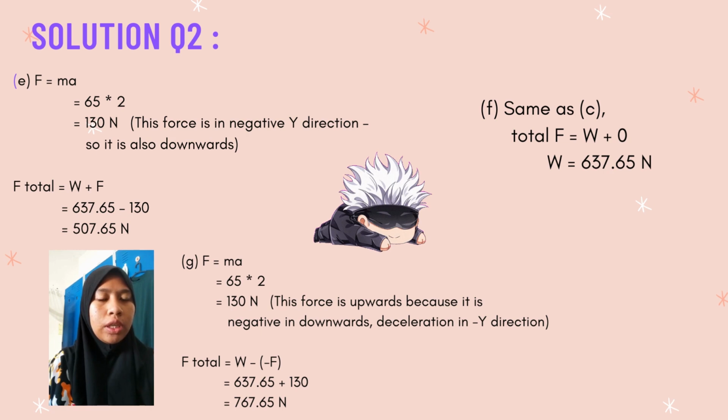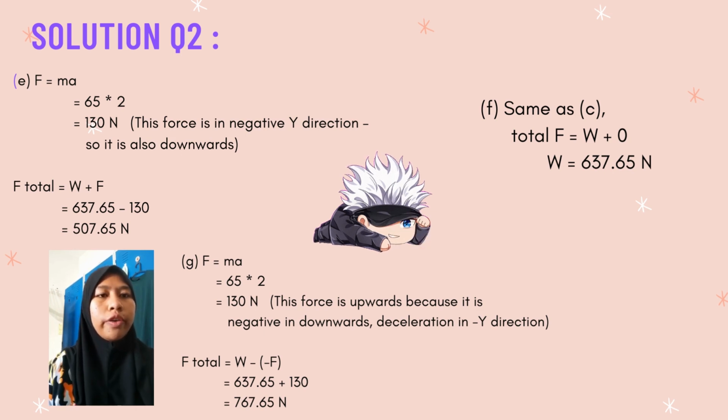F total equals weight plus force, so 637.65 minus 130, we will get 507.65 Newton. Okay. For F, same as C, total F equals weight plus 0. So weight, we will get 637.65 Newton.